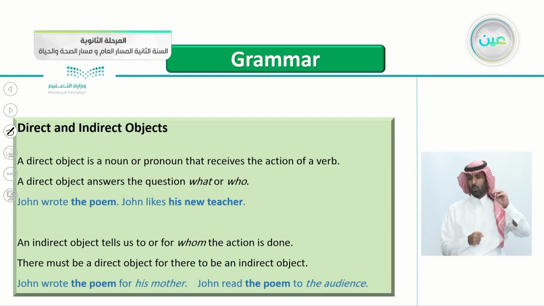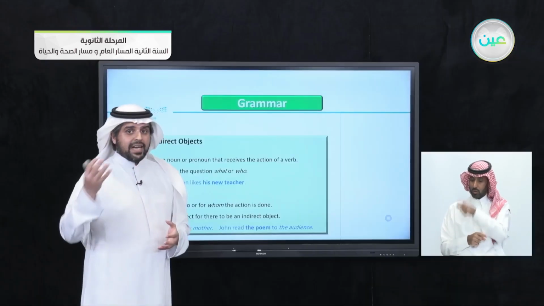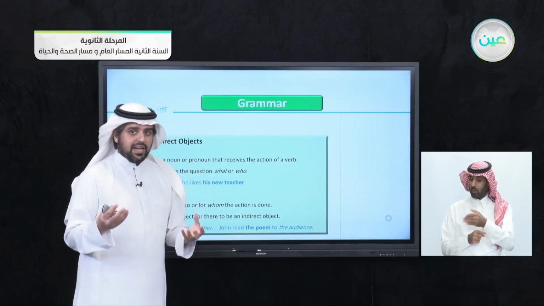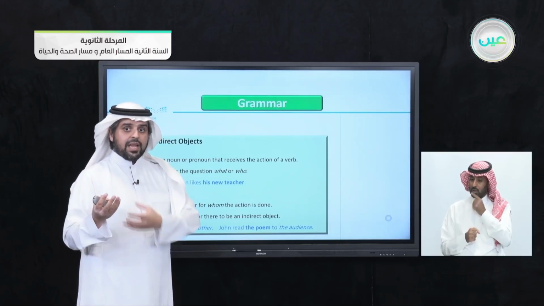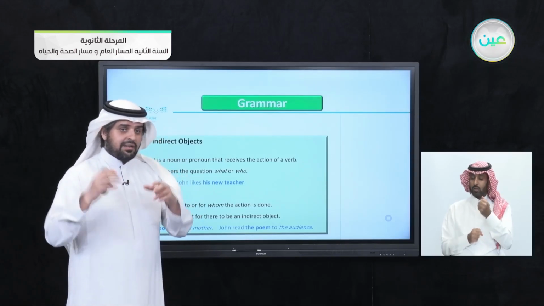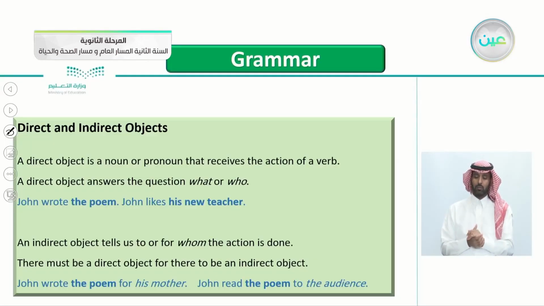There must be a direct object for there to be an indirect object. So there is no indirect object without a direct object. So if you have to put an indirect object, there has to be a direct object in the sentence. John wrote the poem for his mother. John wrote the poem. So the poem here is the direct object, for his mother. So his mother here is the indirect object.